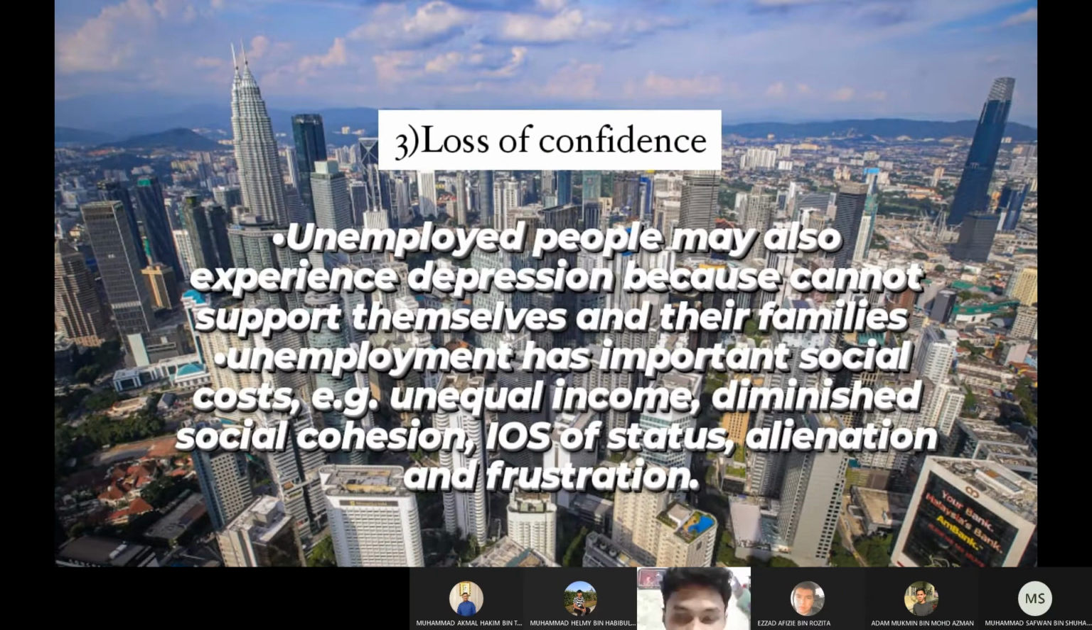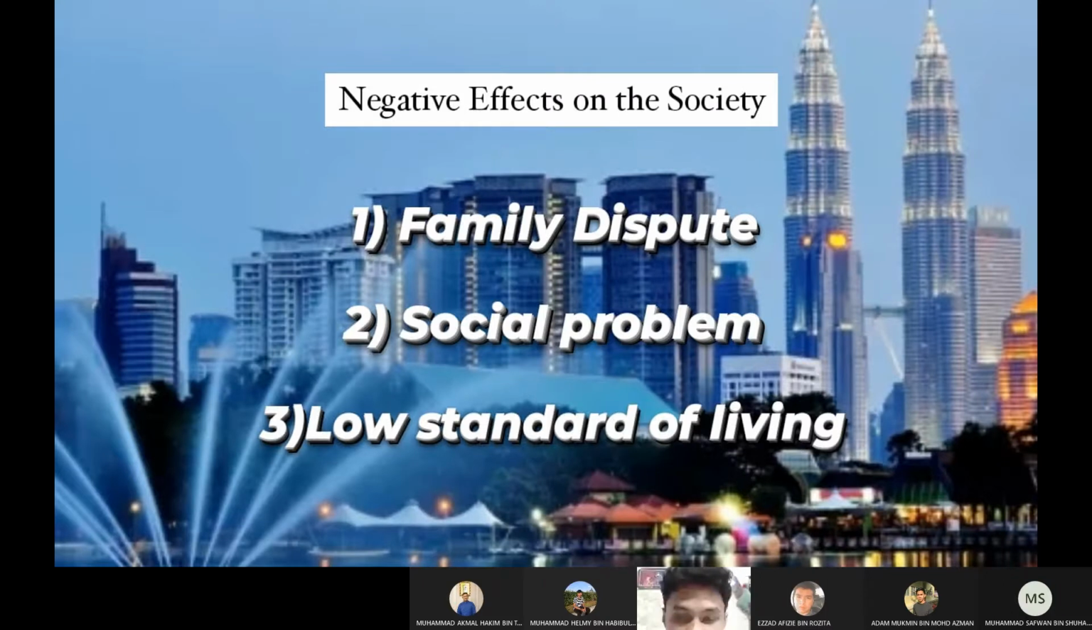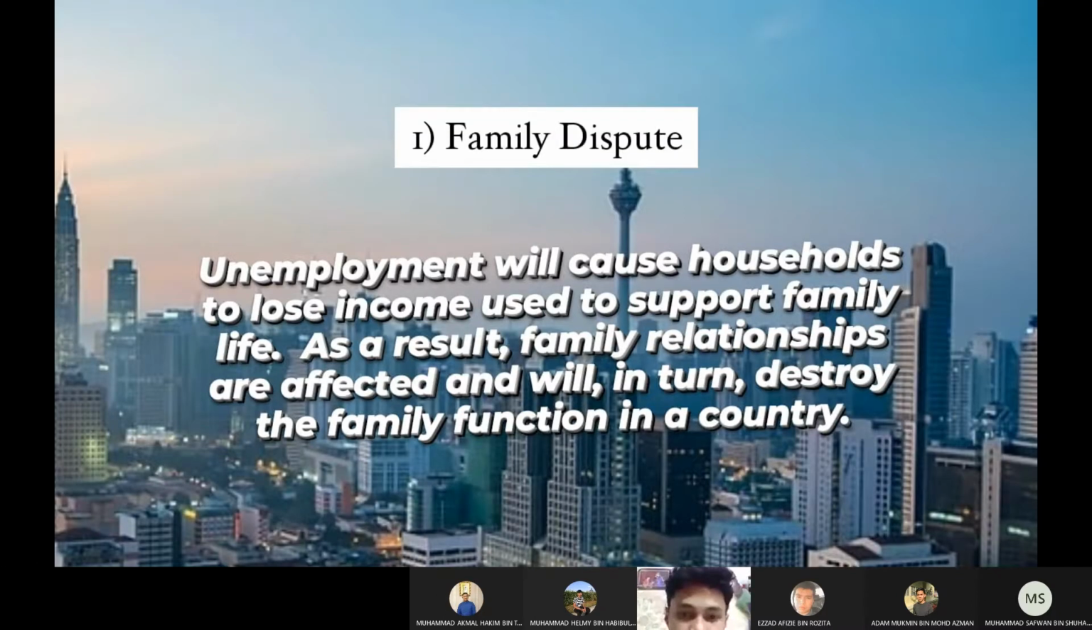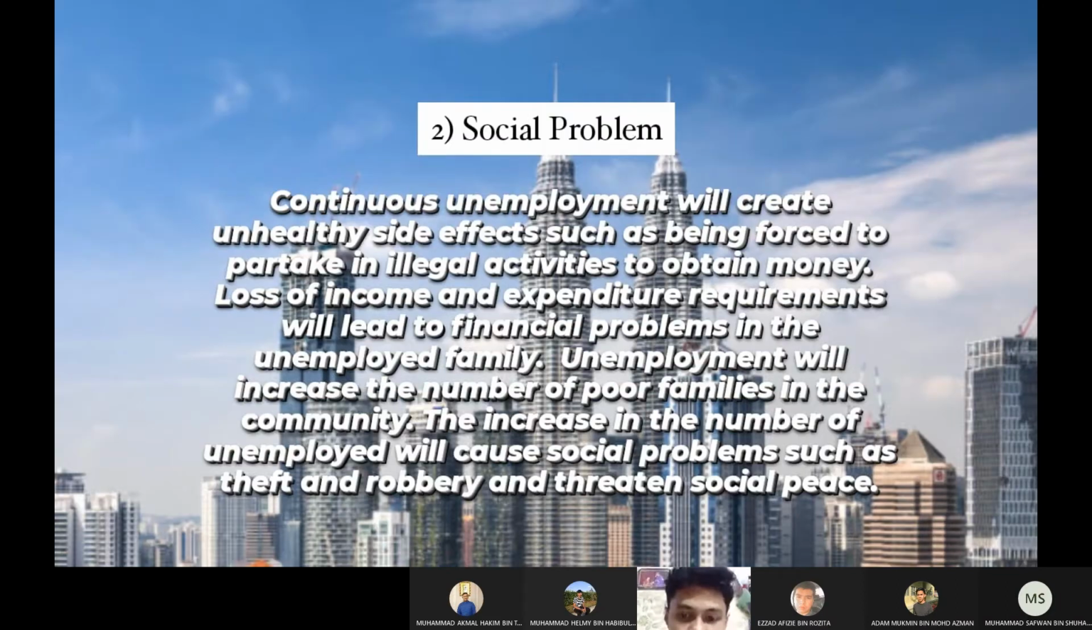Next is negative effect on the society. First is family dispute, second social problem, and the third is low standard of living. For the family dispute, unemployment will cause households to lose income to support family life. As a result, family relationships are affected and will in turn destroy the family function in a country.